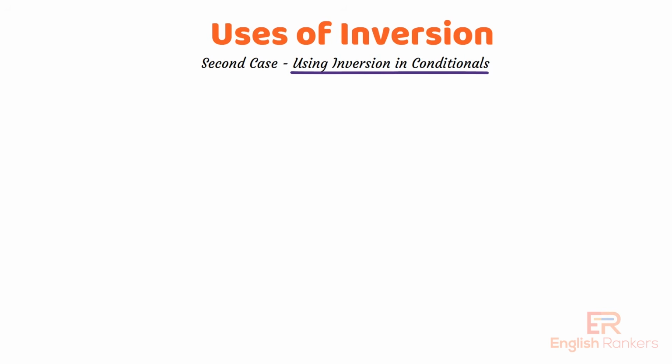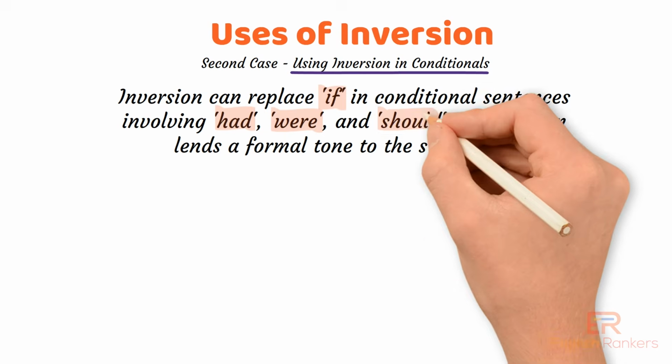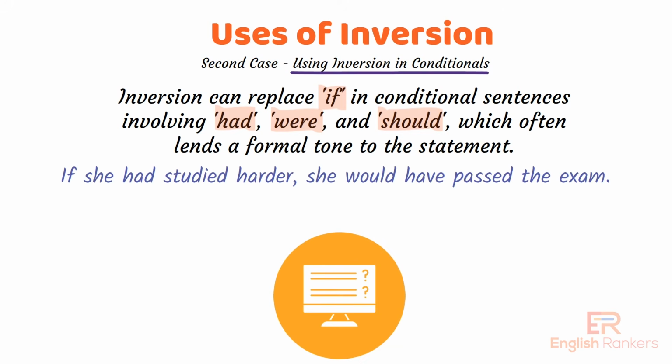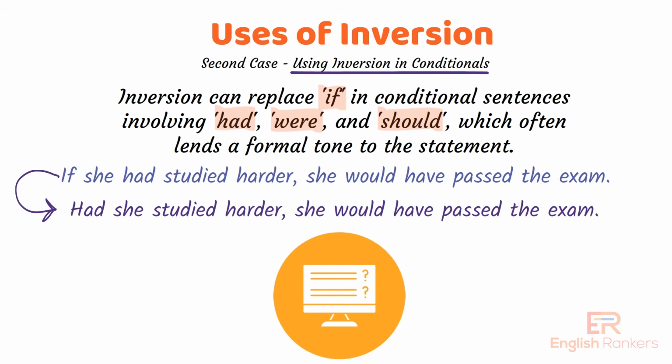Second case, using inversion in conditionals. Inversion can replace if in conditional sentences involving had, were, and should, which often lends a formal tone to the statement. If she had studied harder, she would have passed the exam. Using inversion, this can be rewritten: Had she studied harder, she would have passed the exam.